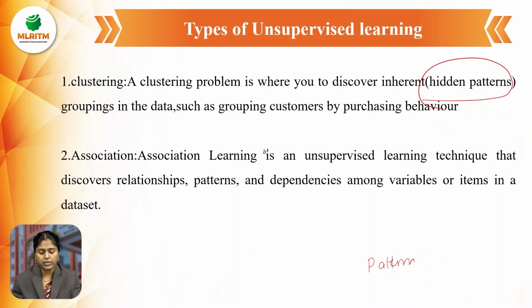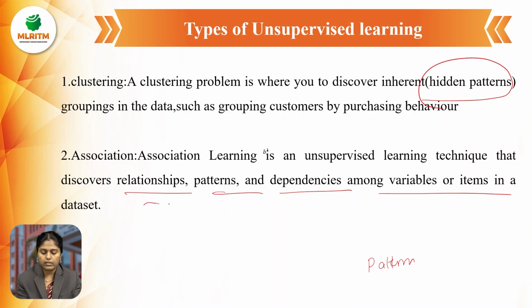Okay, the next type is association. Association learning is an unsupervised learning technique that discovers relationships, patterns, and dependencies among the variables or items in the data set. Association is nothing but the data, whatever data is there, relating to one another by using the patterns. Different types of patterns and different types of dependencies get associated.